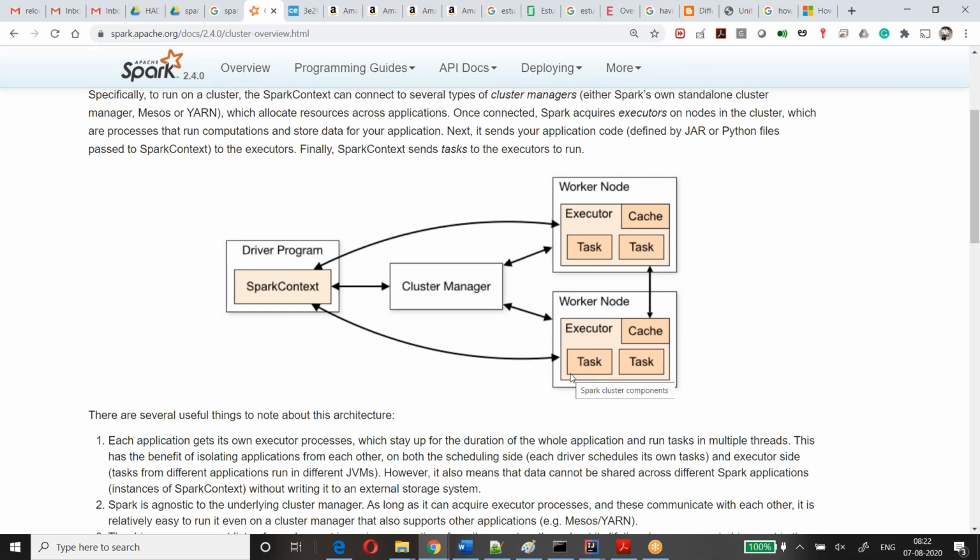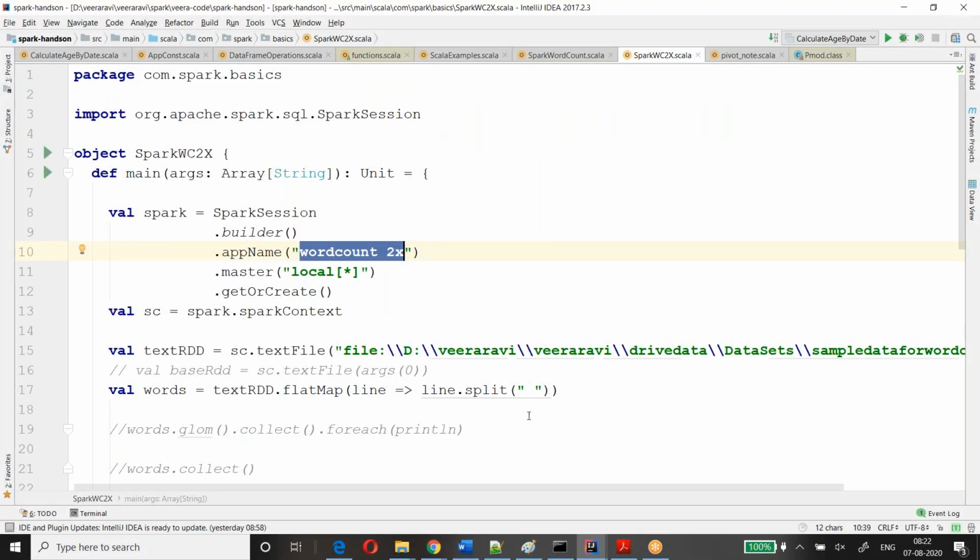One worker node can have multiple processes, like multiple executors. In this diagram it's showing only one, but it doesn't mean only one executor will be there. A worker node is nothing but your data node, and in one worker node you can have multiple executors. So whatever we discussed so far, the driver program part, is this.